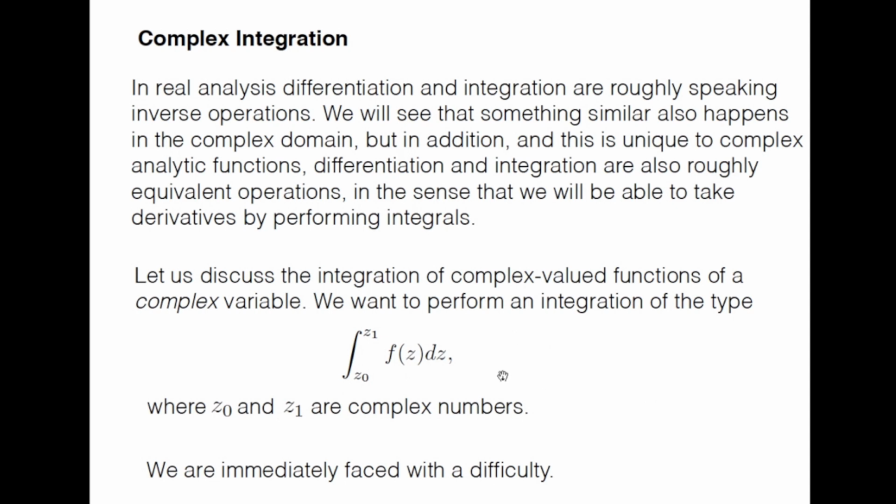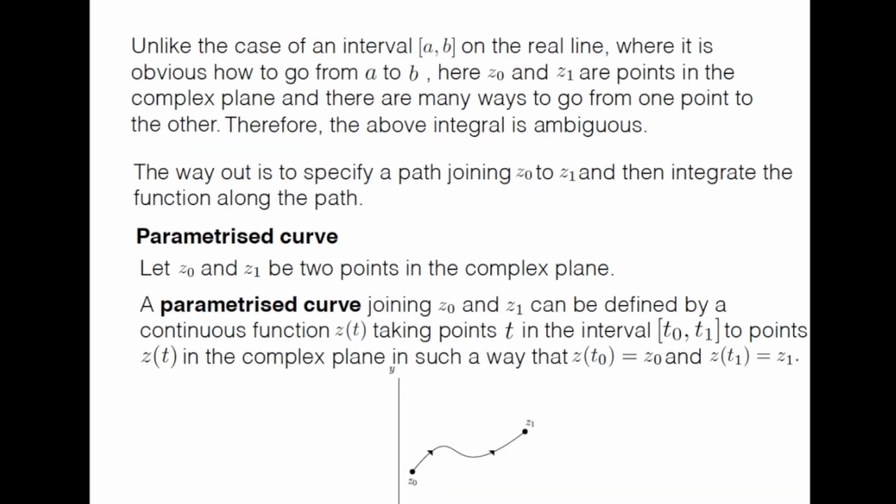But as soon as we start, we immediately face a difficulty here, and let me explain what this difficulty is. Unlike the case of an interval AB on the real line, where it is obvious how to go from A to B, here z0 and z1 are points in the complex plane. And there are many ways to go from one point to the other. So you can go from z0 to z1 along different routes, and because of that, the above integral is actually ambiguous. We don't know what the result of the integration will be if you take one route, or if you take a different route.